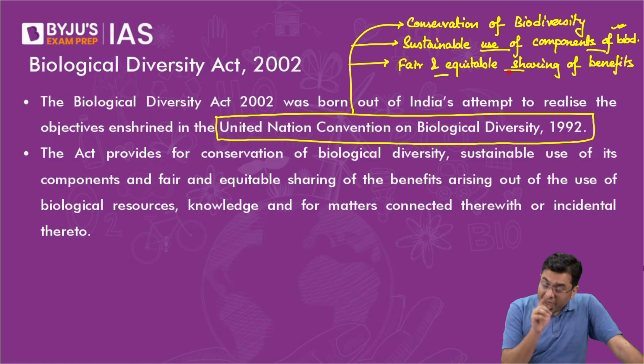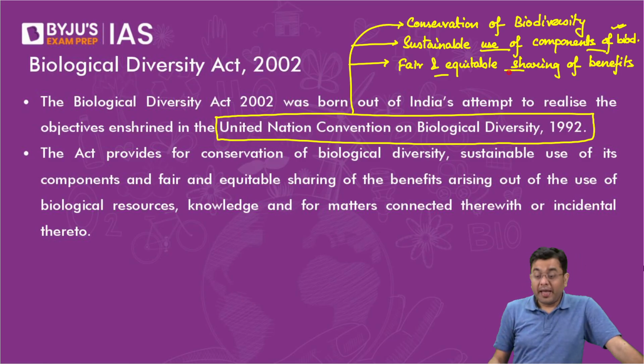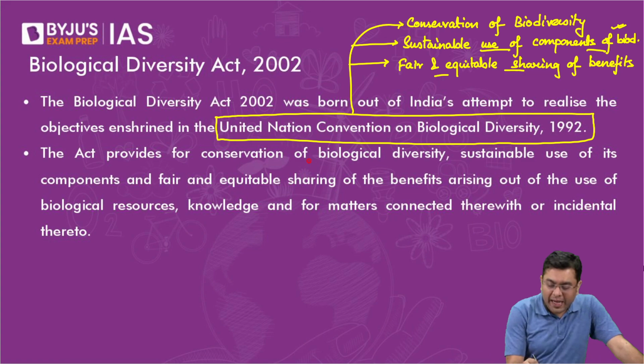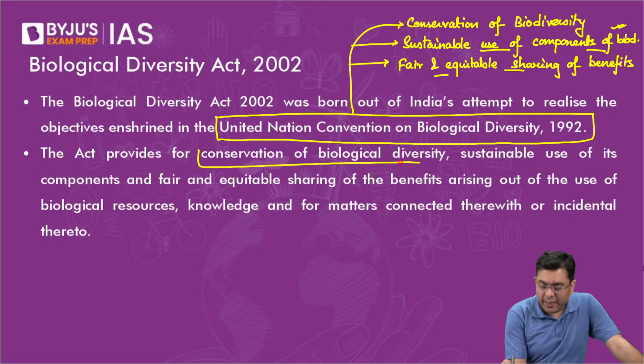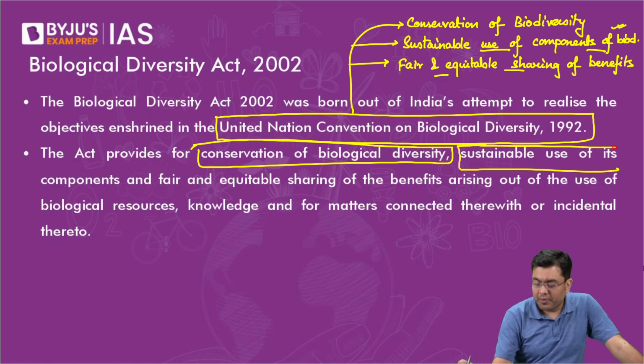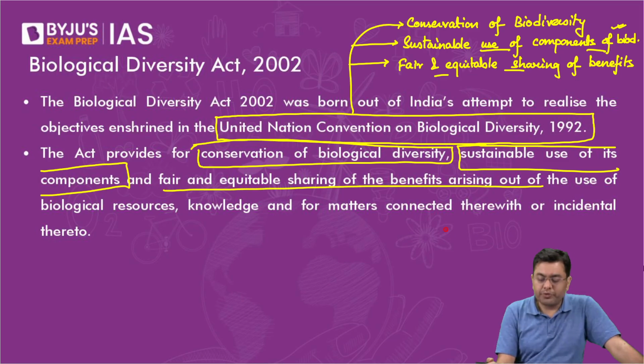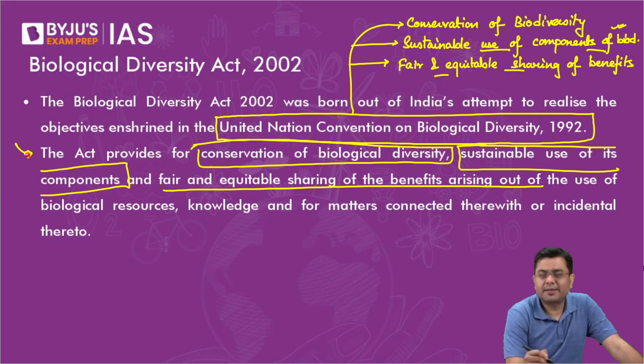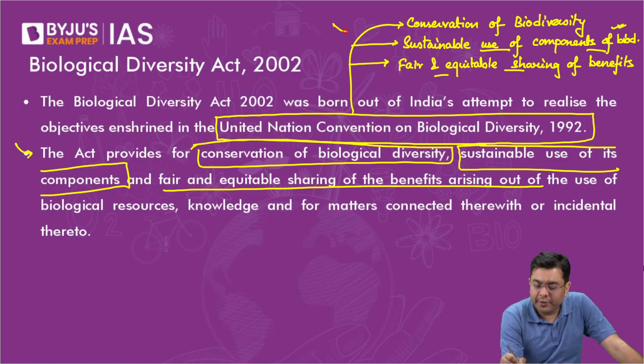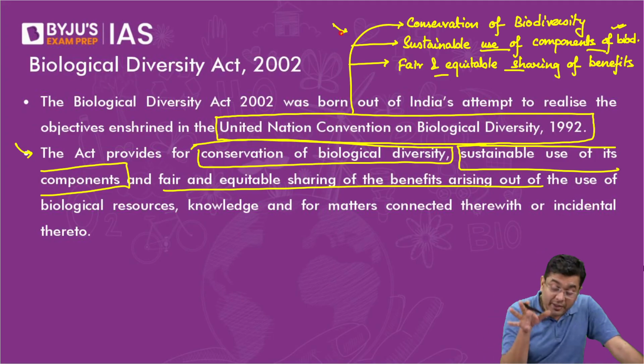Now, look at the objectives of this act and find the similarity. So the act provides for conservation of biological diversity, sustainable use of its components, fair and equitable sharing of the benefits arising out of the use of biodiversity, and the traditional knowledge of biodiversity. So the aim of the act is absolutely similar to the CBD. Absolutely the same. And that is basically to implement the provisions of CBD.